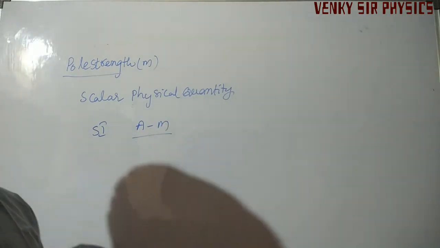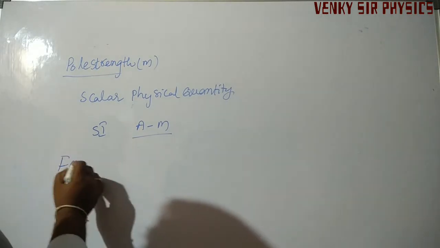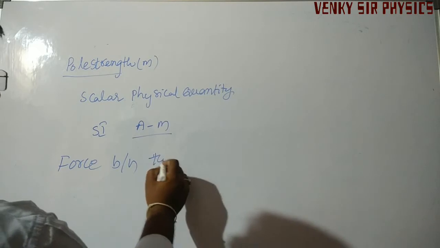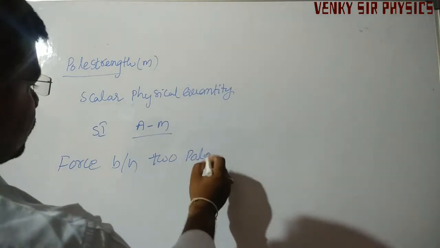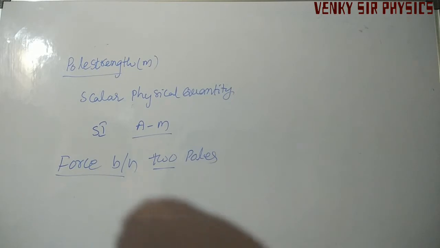Coming to force between two poles. Two magnetic poles.